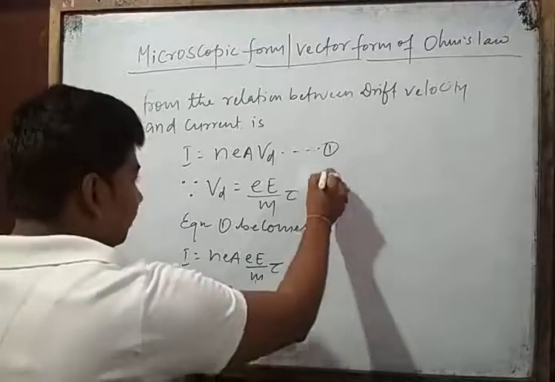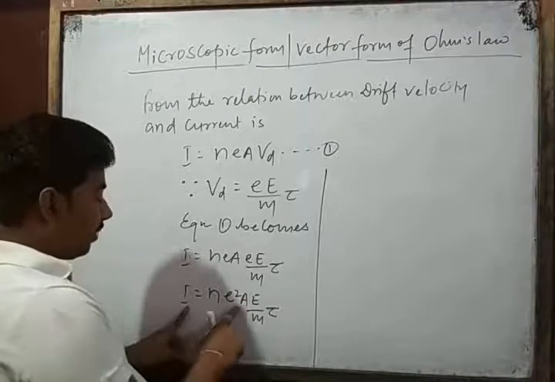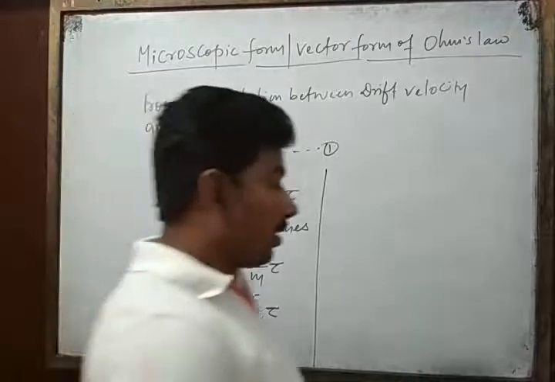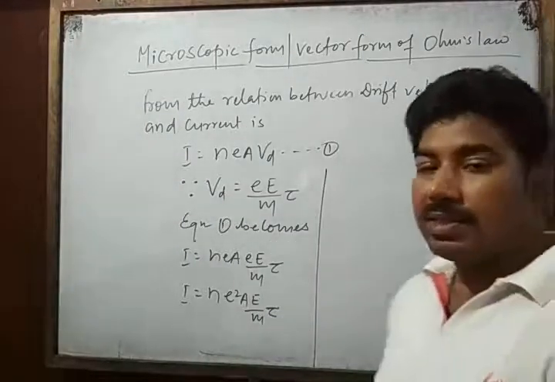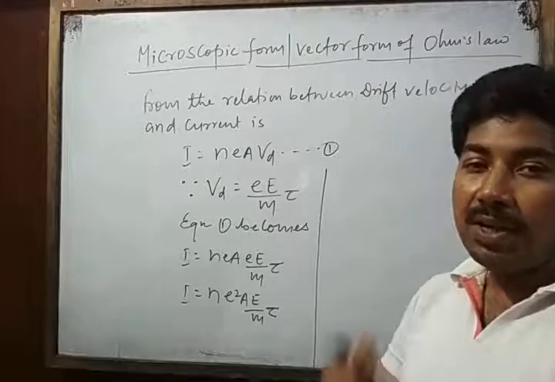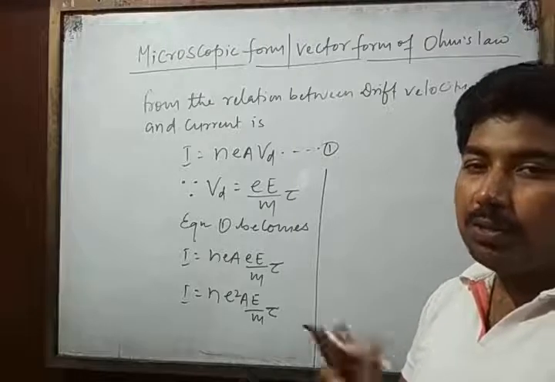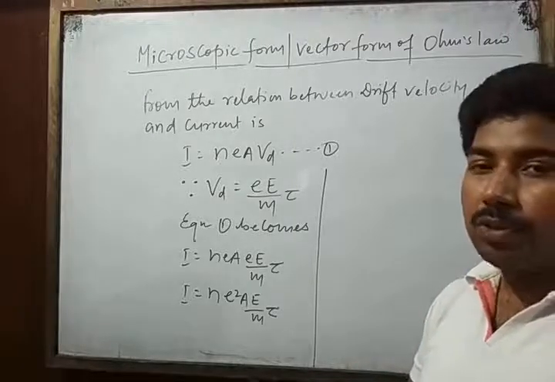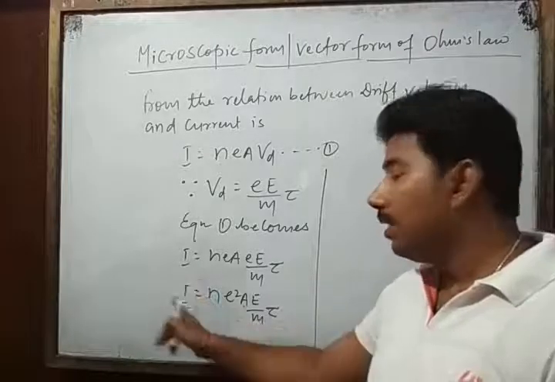Here, I upon A, current upon area, is called current density. Current density means the amount of charge per unit time that flows through per unit cross section.